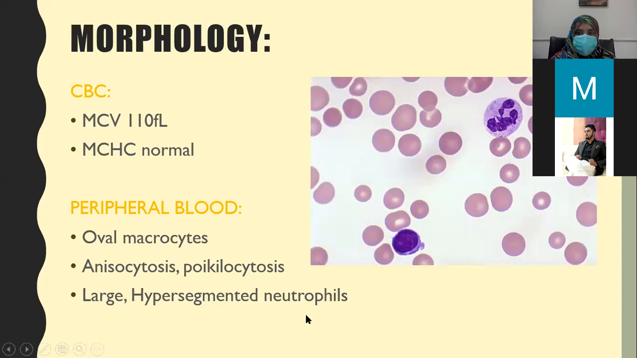Large hypersegmented neutrophils, as you can see. What is the normal number of lobes in a neutrophil? 3 to 5 lobes are found normally in neutrophils. So you can see there is hypersegmentation of neutrophilic lobes in megaloblastic anemia. You can see this is 1 lobe, 2, 3, 4, 5, 6, 7. There are 7 lobes in this neutrophil.